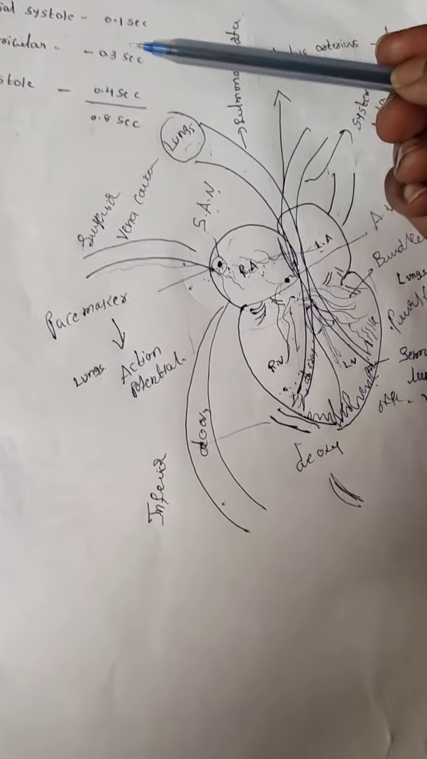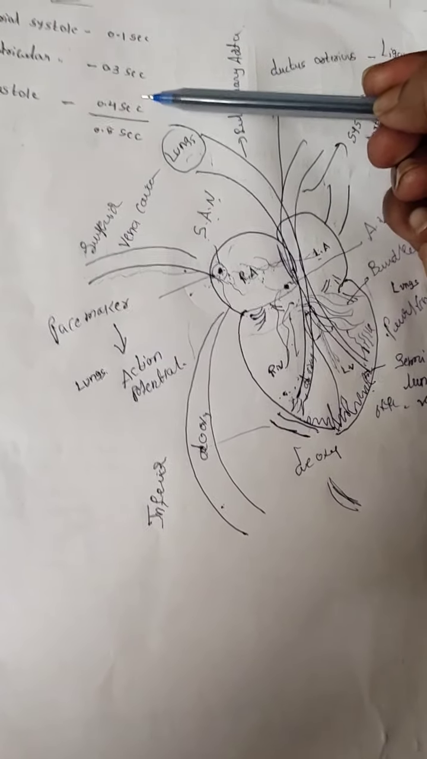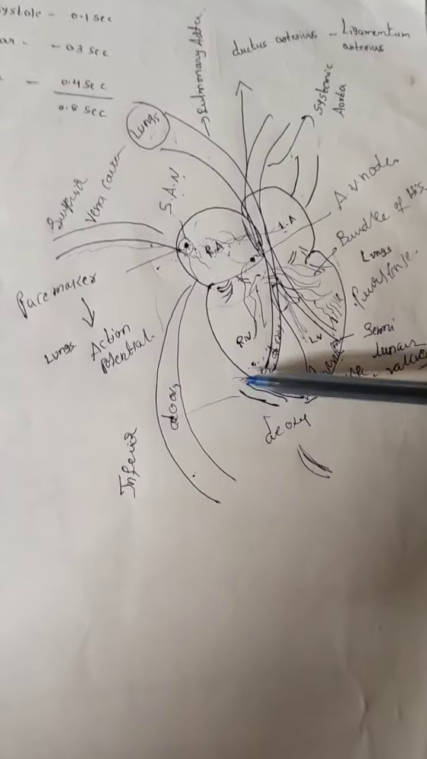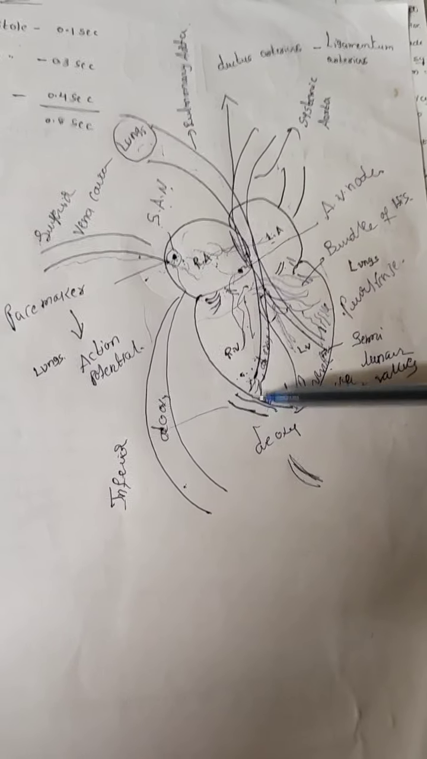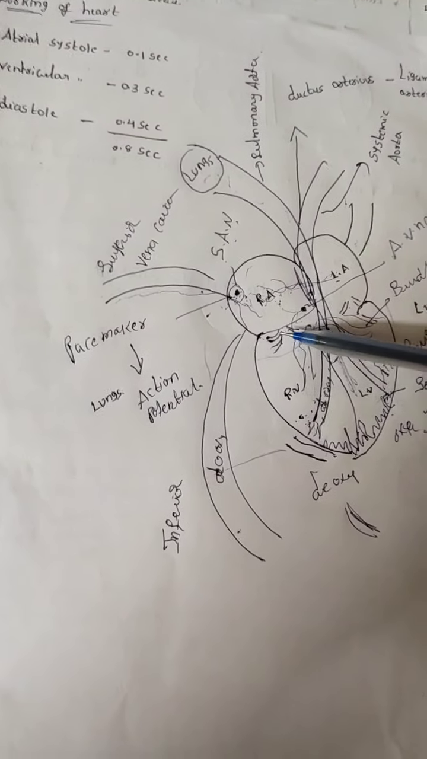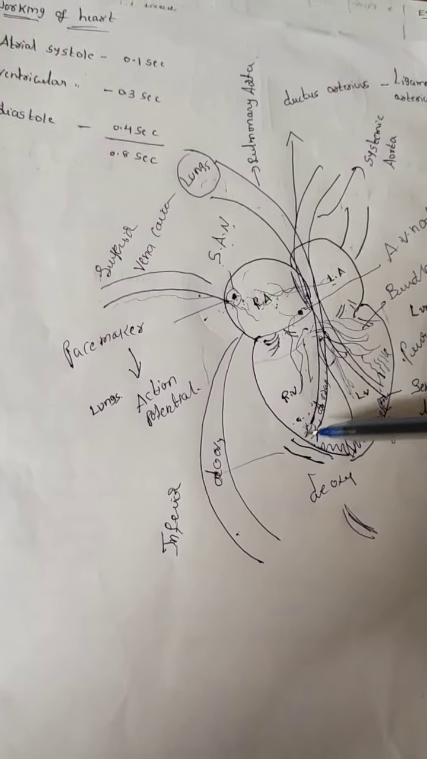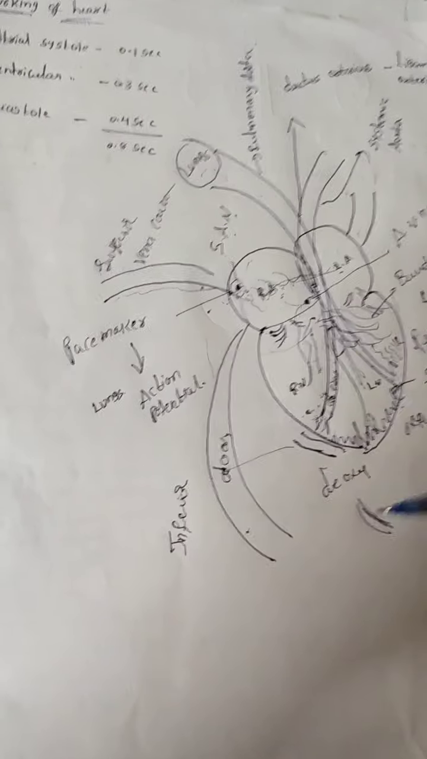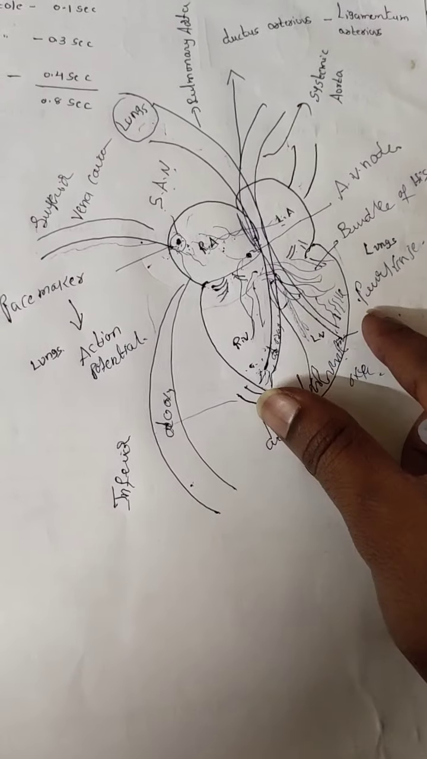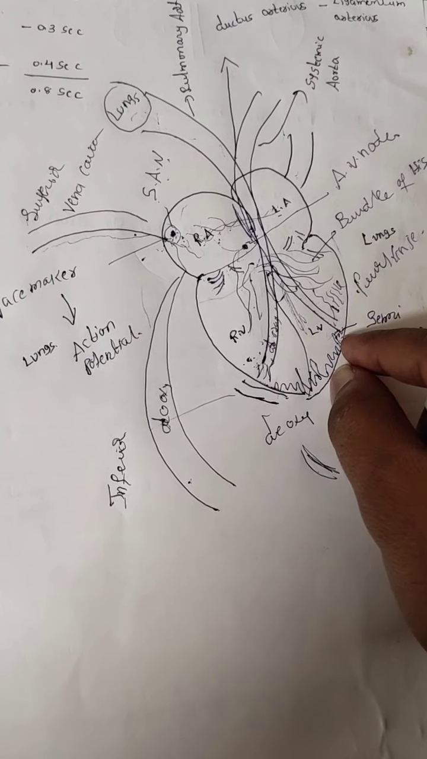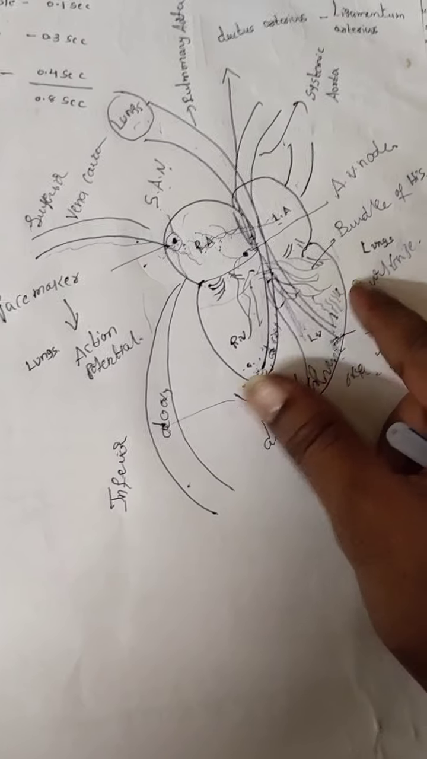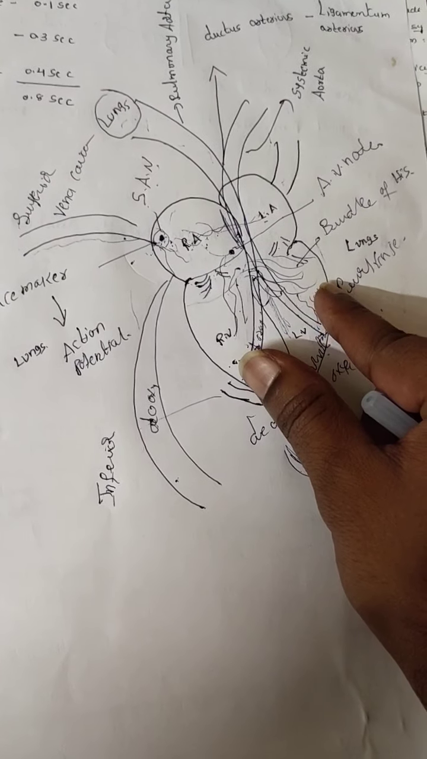This ventricular systole takes place for how many seconds? 0.3 seconds. When the ventricles are contracted, the AV valves are closed and the semilunar valves are open. But in atrial systole, the AV valves are open and the semilunar valves are closed. When the ventricles contract, they produce a sound. That sound is called what? Lub.